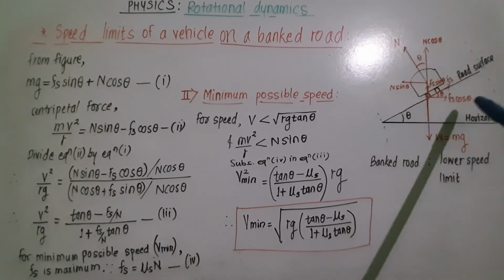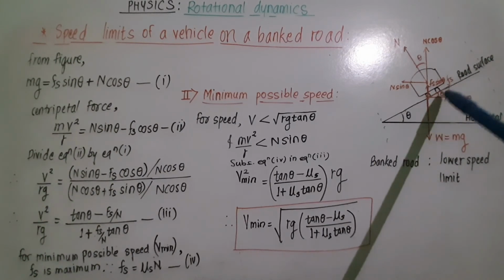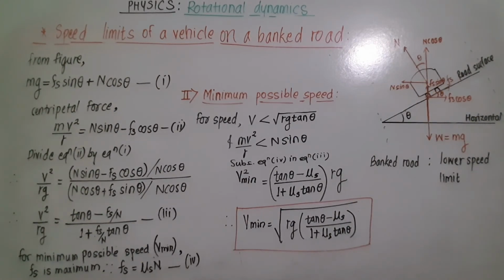Now from the diagram it is clear that the horizontal component of Fs is opposite to N sin theta, so the vehicle's speed will reduce. So for minimum possible speed Fs is maximum, therefore Fs is equal to mu s N, its formula.